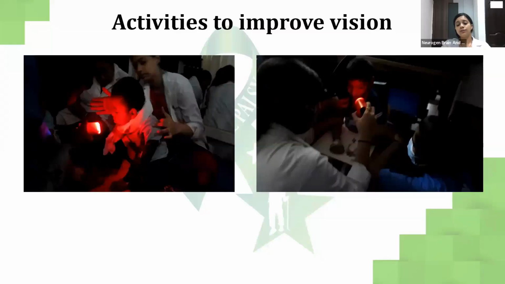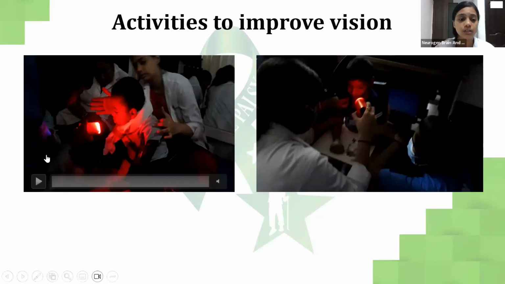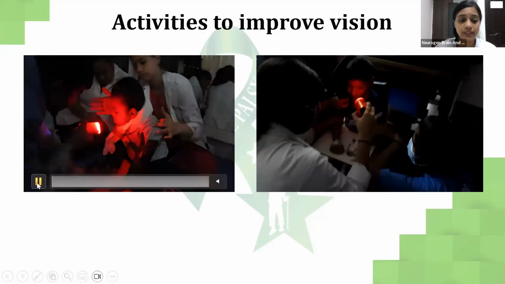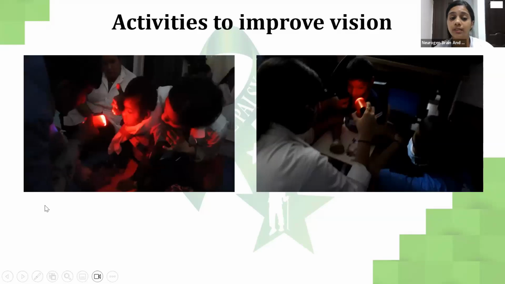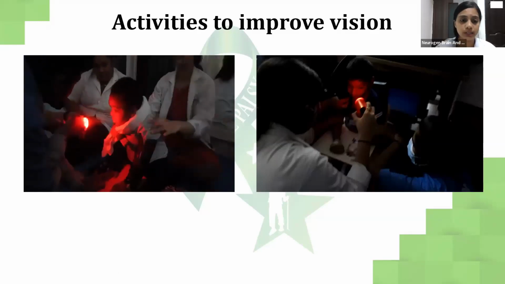Now, activities for vision. Vision is also one of the factors affected in children with CP. That's the reason vision therapy is very important, because the part of the brain which supplies vision could be involved. Vision therapy is important for the child to learn to track the object and to fixate on the object, and it can be done for developing neck control as well.